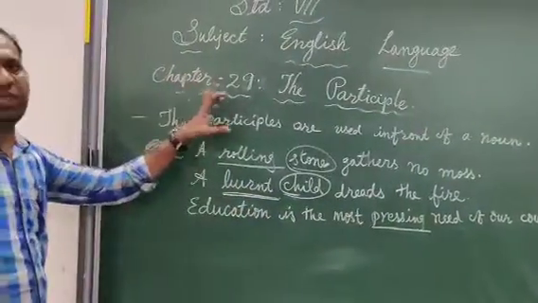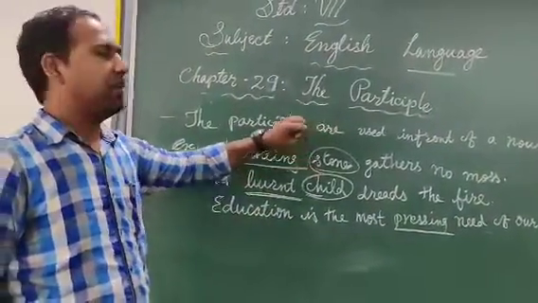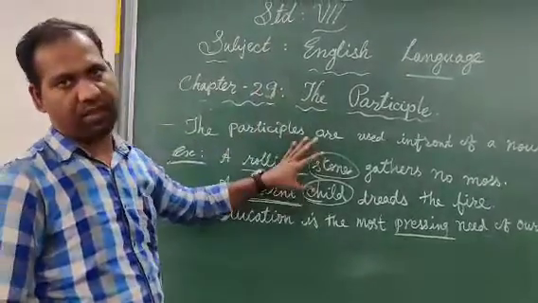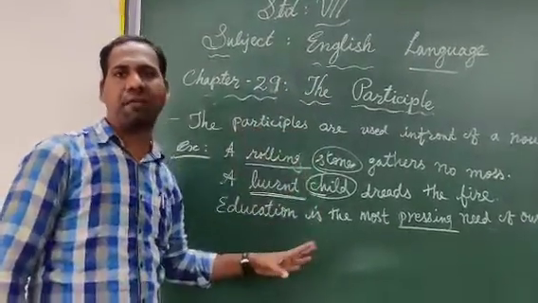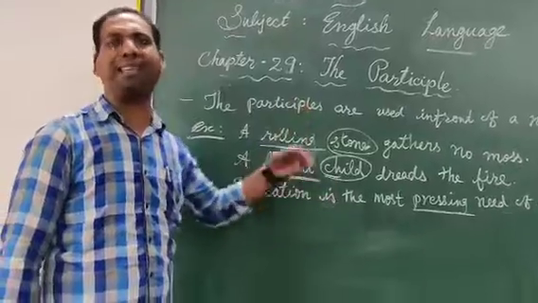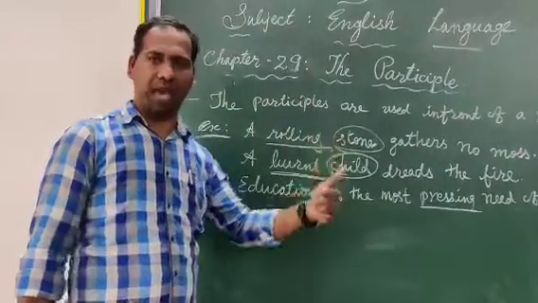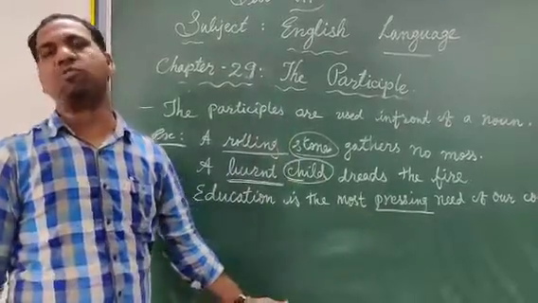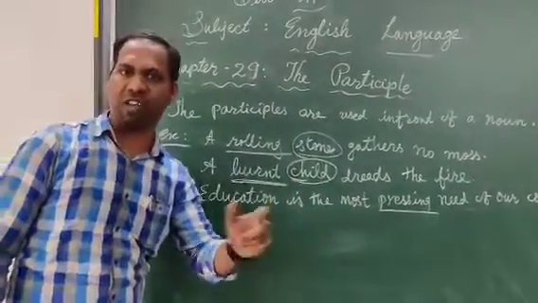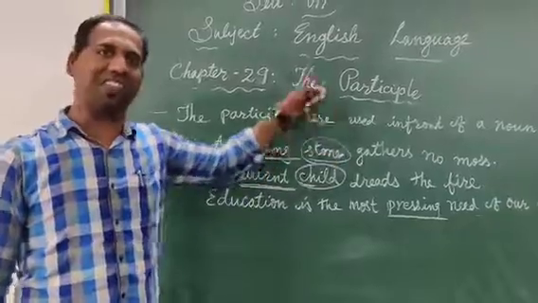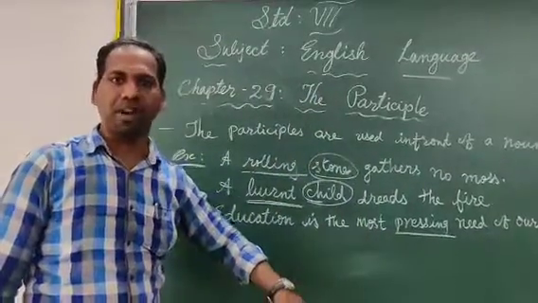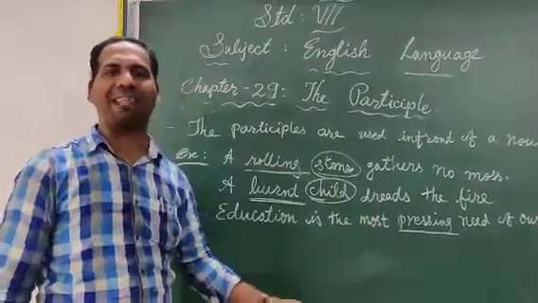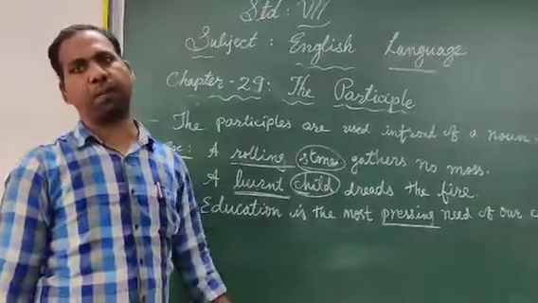So this is all about the participle, children. Just go through the video clip once again, listen carefully, and understand the participle and the kinds of participle. They are present participle, past participle, and perfect participle. Unknowingly, don't say future participle, right? Because we are continuously saying present, past, and future. So it's not the future participle, rather it's a perfect participle.